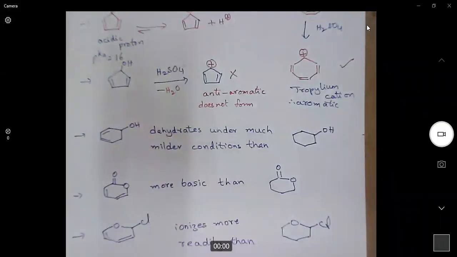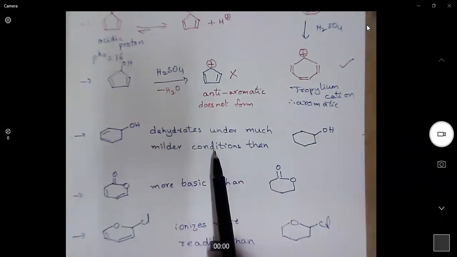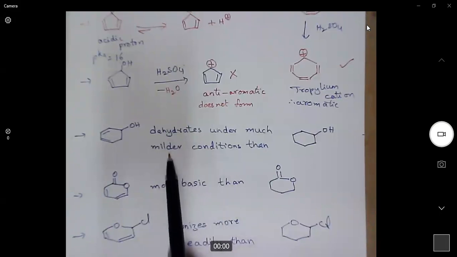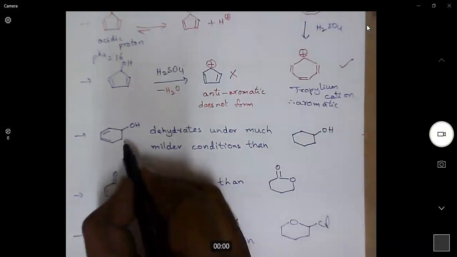Look at these three problems. This alcohol undergoes dehydration much faster, under much milder conditions, than this alcohol. This compound is more basic than this. It easily undergoes ionization, that means chlorine will be leaving, compared to this. Now, what is the reason for this? The resultant structures will become aromatic in the first cases, but these compounds don't become aromatic.